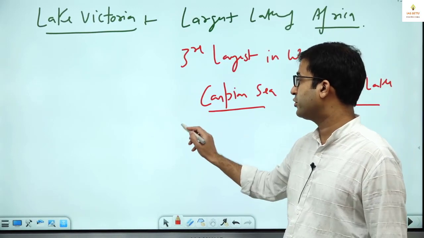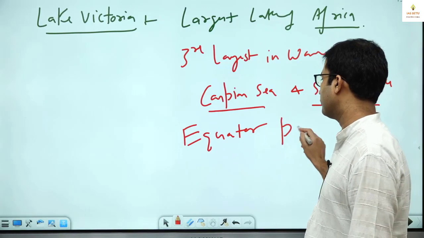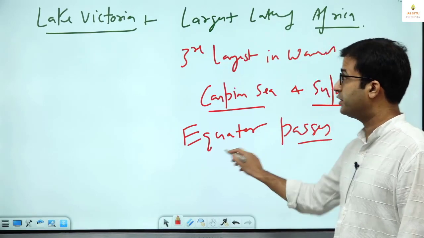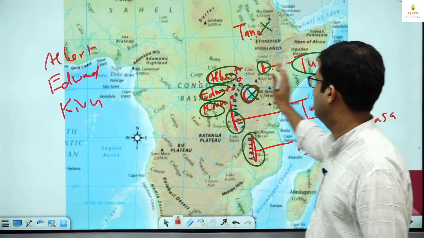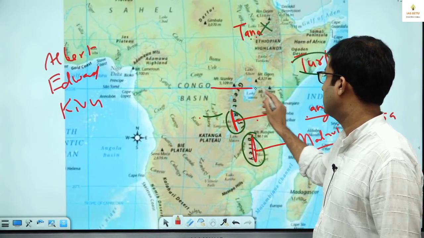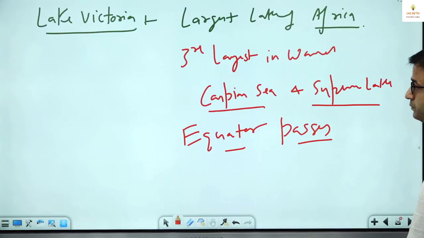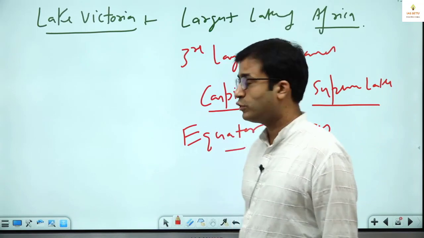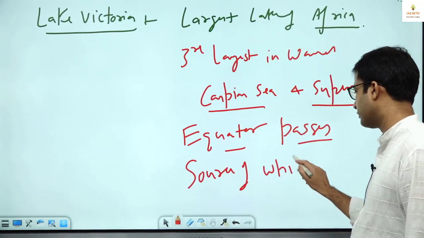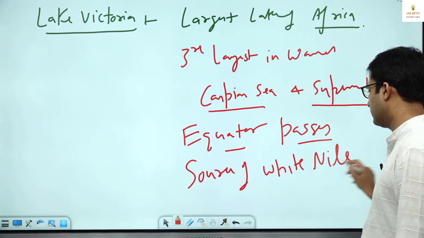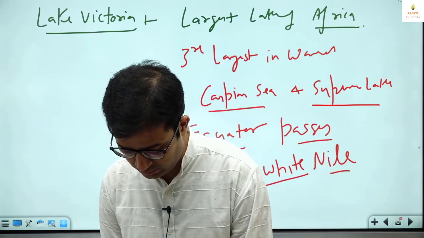Third information about Lake Victoria is equator passes through Lake Victoria. Equator passes through it. This is equator, this is Lake Victoria. Equator passes through Lake Victoria. And this is source of White Nile. When we cover river, I will tell you, source of White Nile river. White Nile, W-H-I-T-E, White Nile river. Source of White Nile, Lake Victoria.